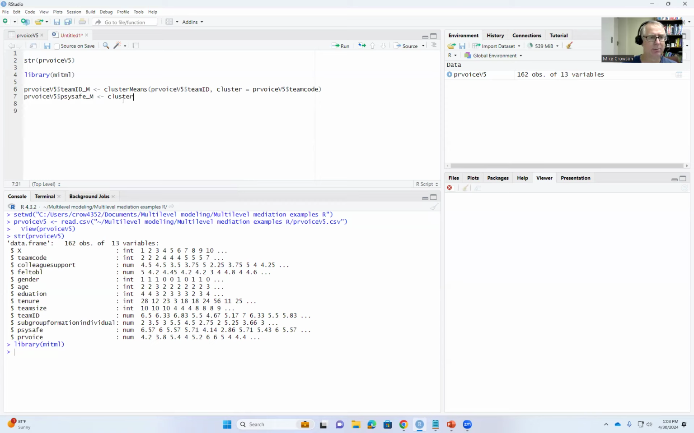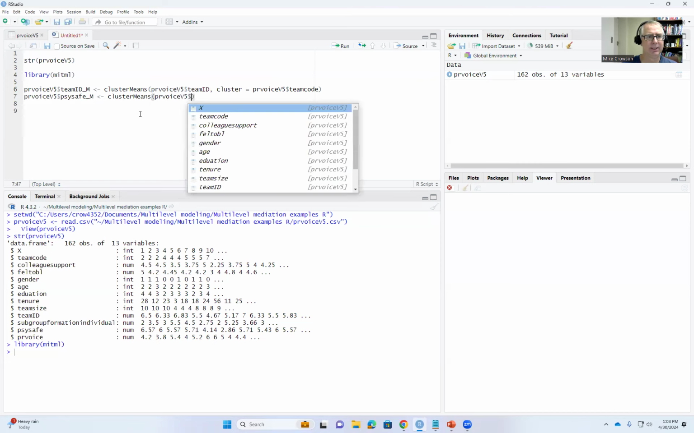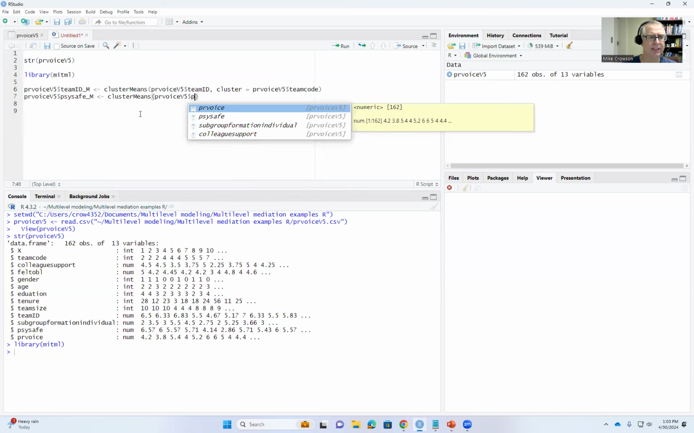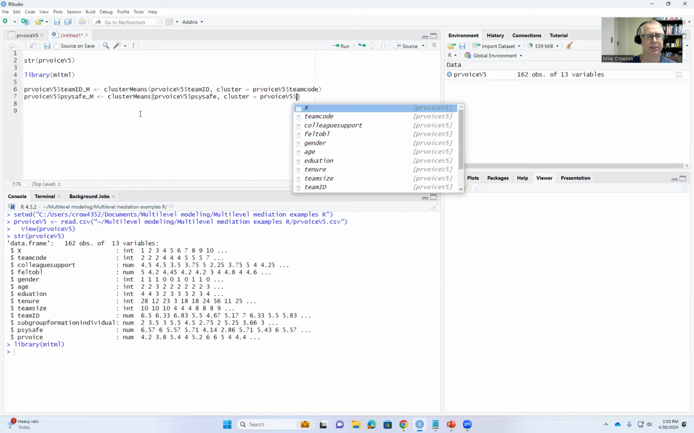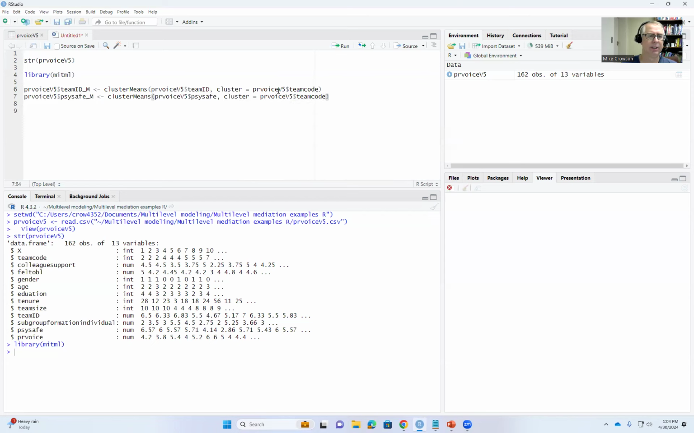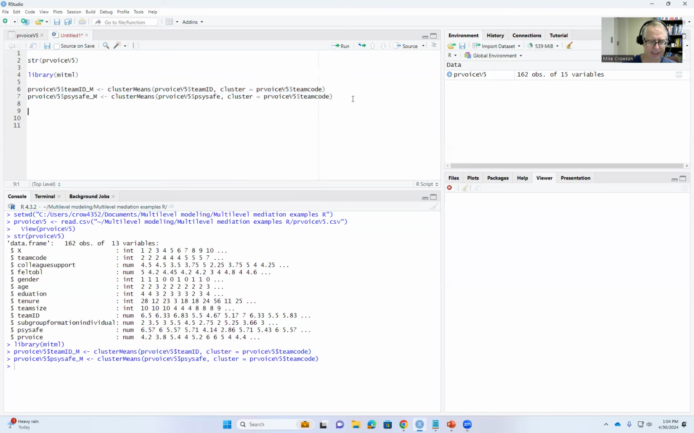Next, we'll type in cluster means. Make sure that the M for cluster means is in caps. Then we'll type in PR voice V5 $, and then SciSafe, and then comma cluster equals, and it's the same thing that we had above, $ team code. Next we'll highlight both of these, click on run, and now they should be stored in the data frame.